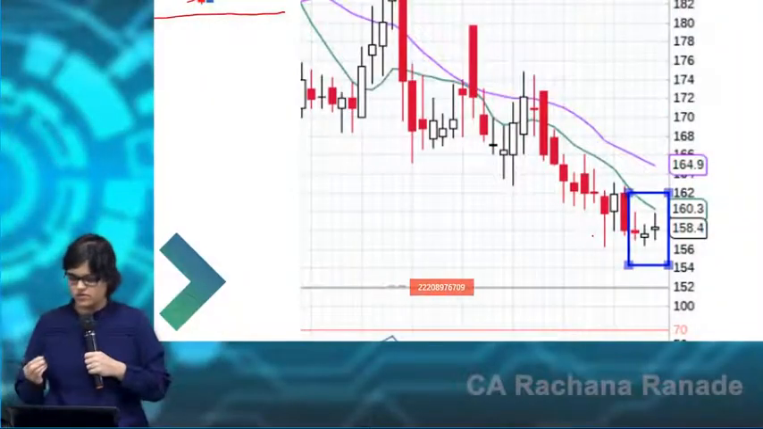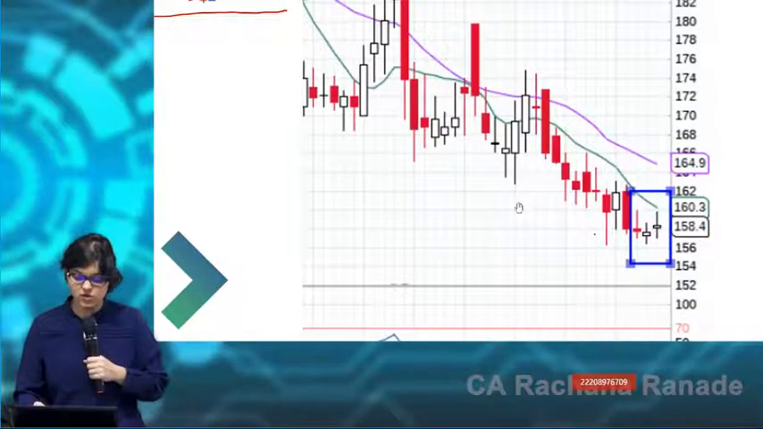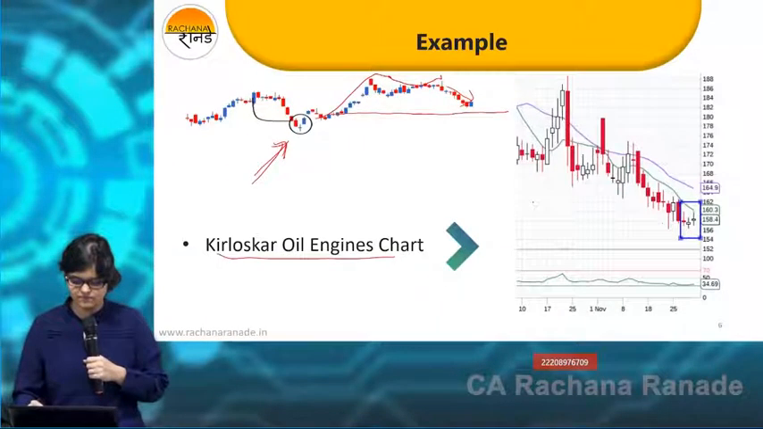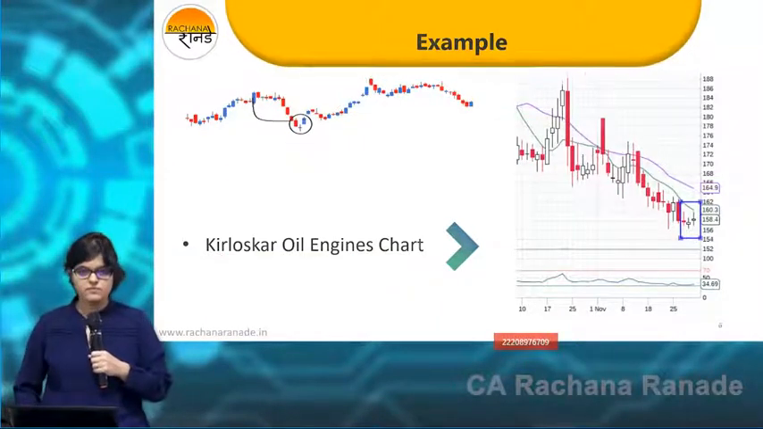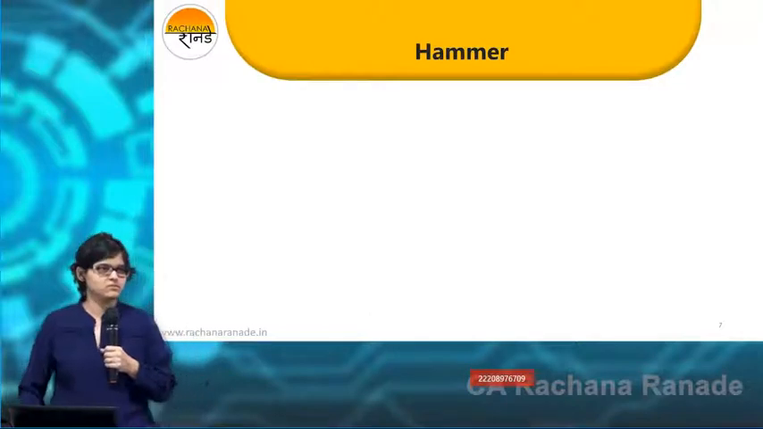So let's move on with the next part. Write down the third type of candlestick now. Third type? Third only? Yes. It's a hammer.